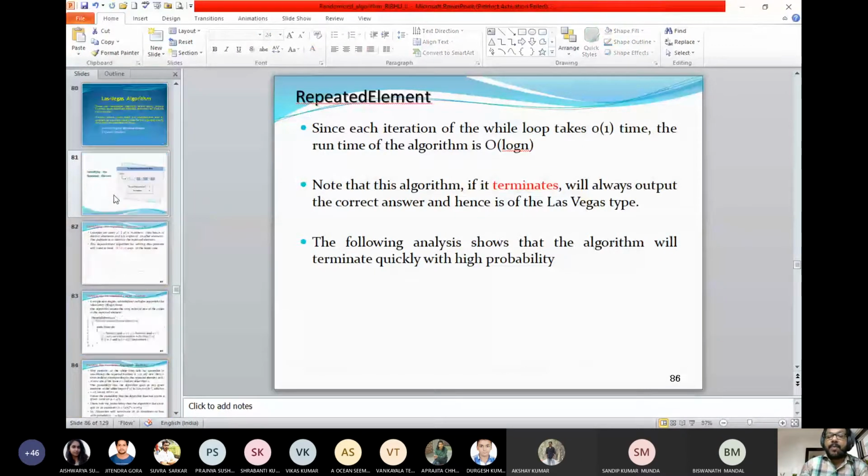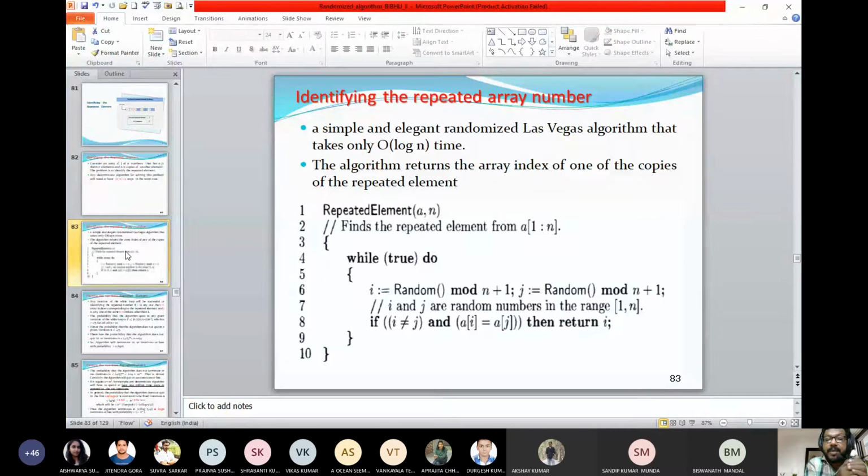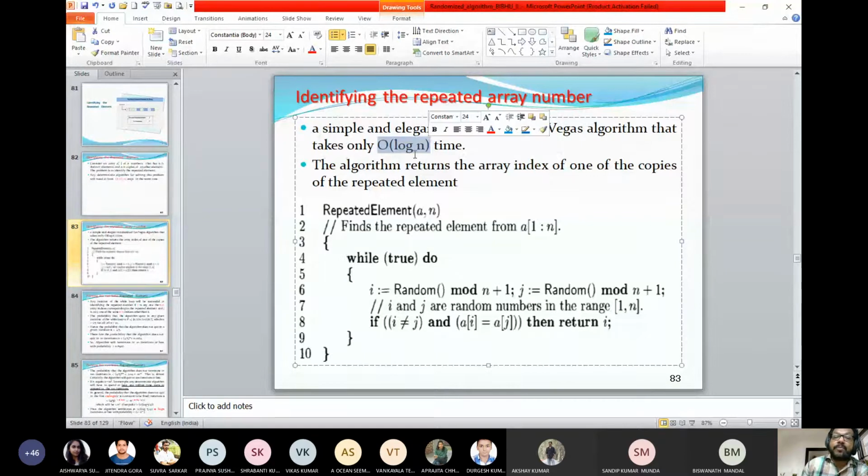If you look into this loop, the while loop is subjected to a condition, and it always takes order of one. But one thing is missing here. In the last class I told you how to prove that this algorithm takes order of log n time. There is no loop here; nothing is mentioned.